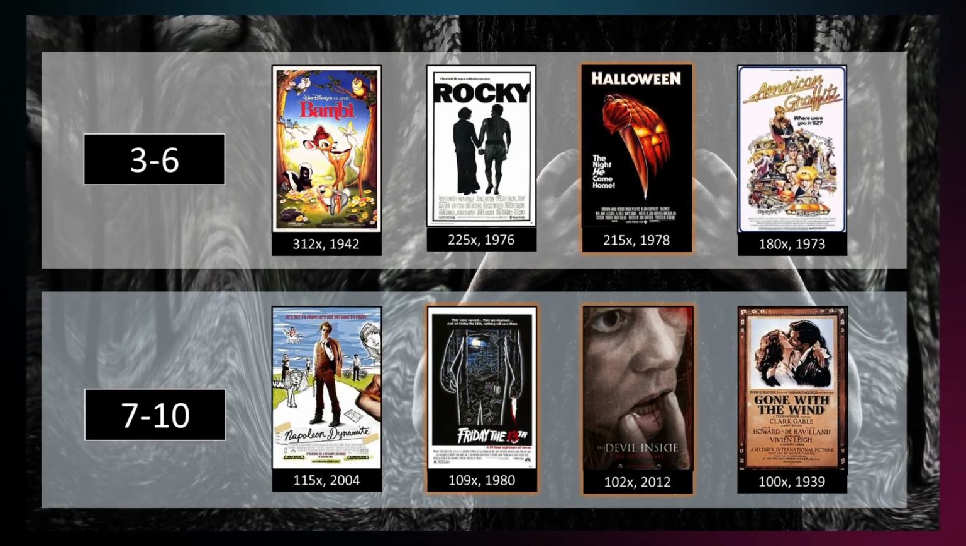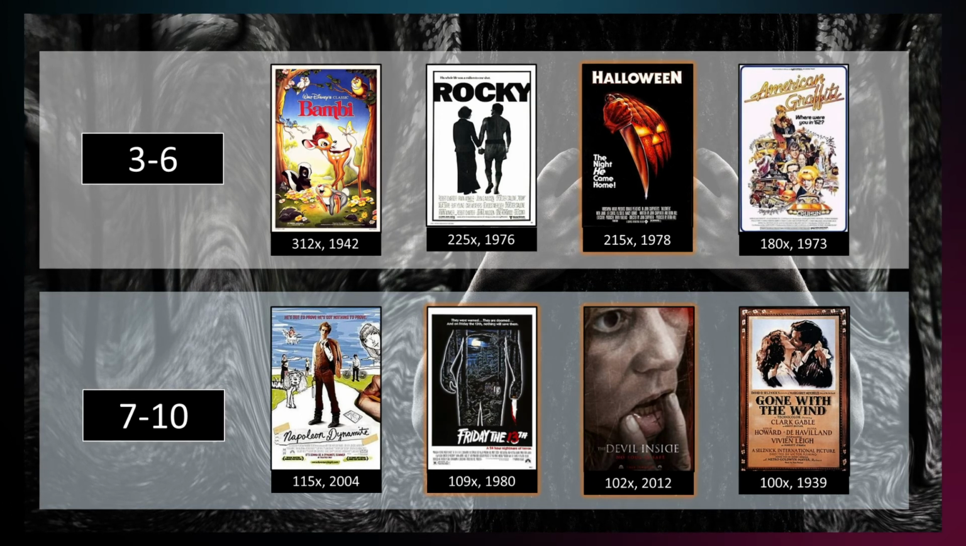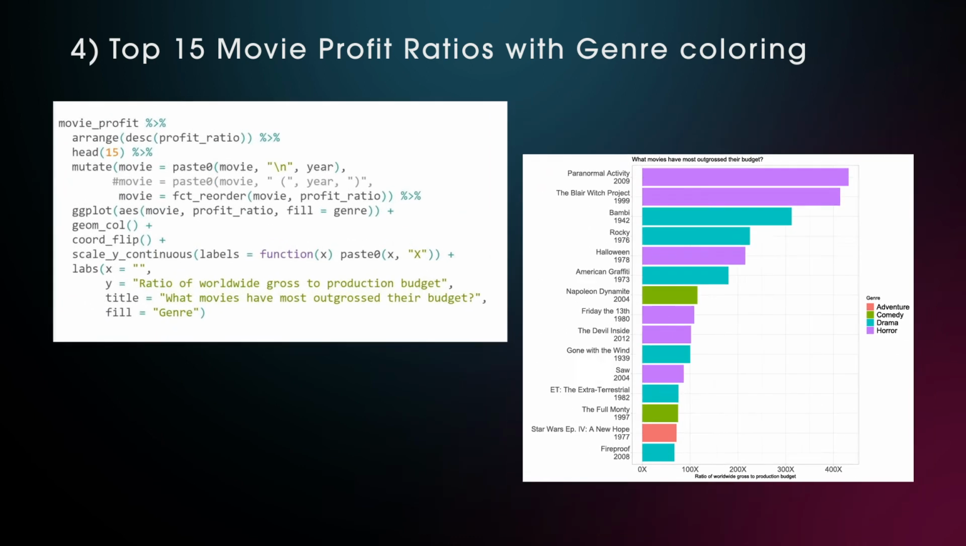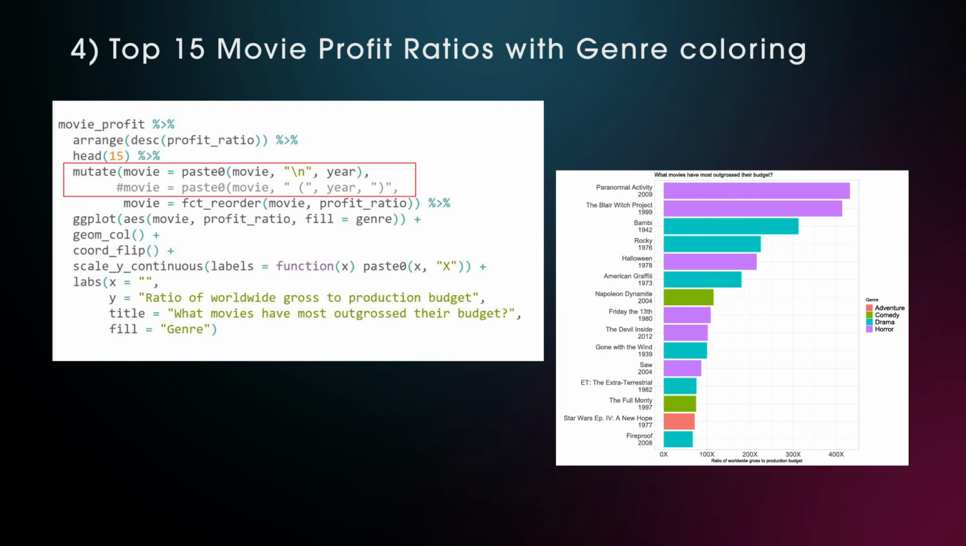Bambi and Rocky were also big successes, as were American Graffiti, Napoleon Dynamite and Gone with the Wind. There are 3 more bar charts I want to show. Function-wise, there's nothing new to them, but there is a basic trick with which you can combine the movie name and the release date. Within mutate, we can use paste0 to add the release date either in parentheses or with \n as a line break on a new line.